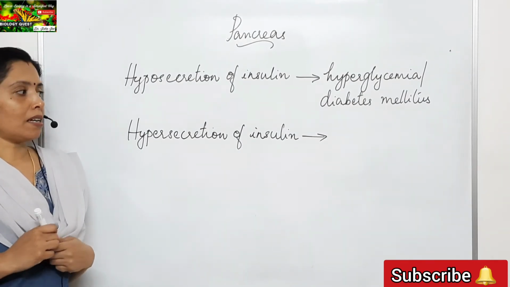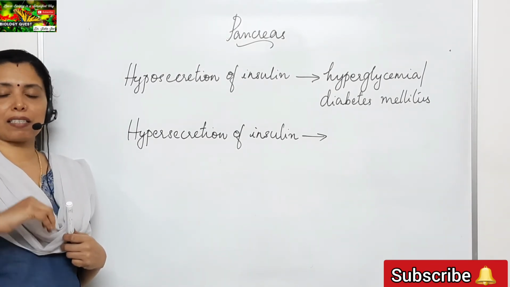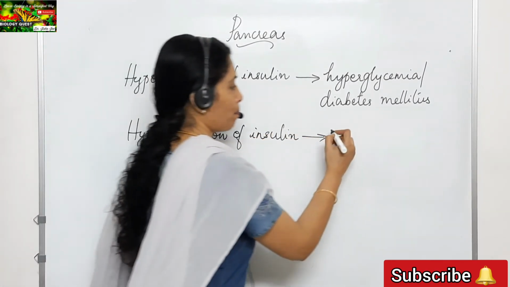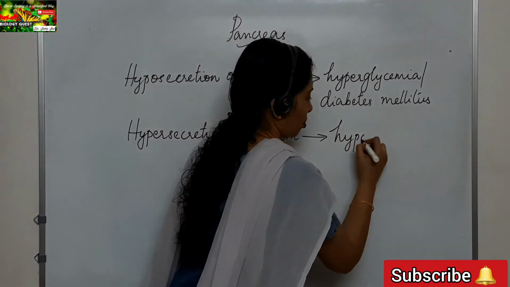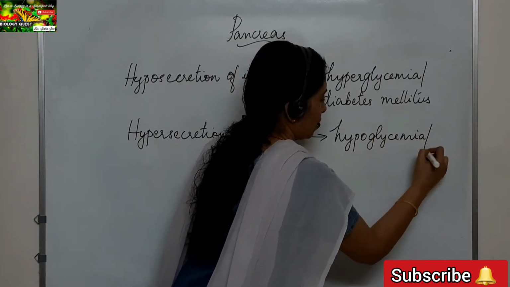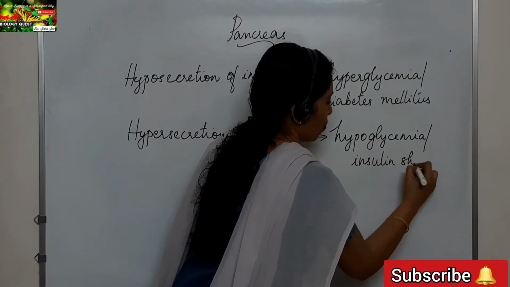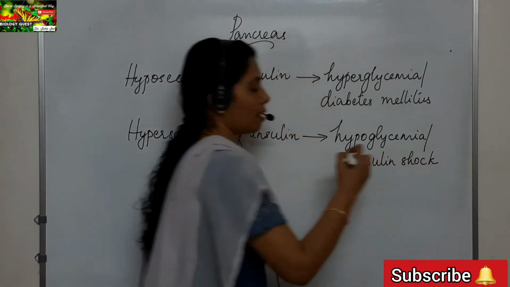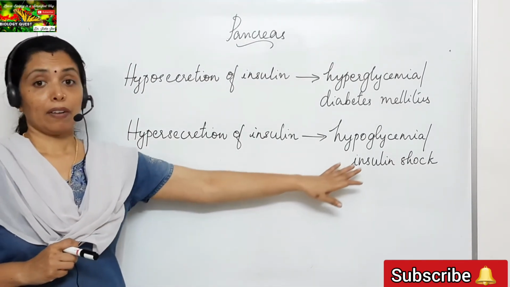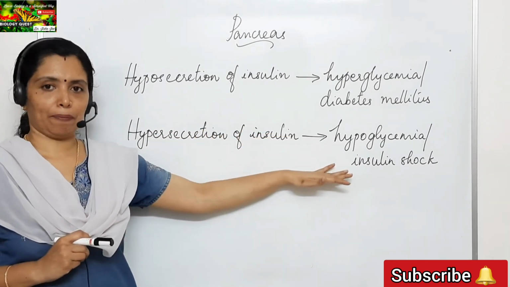This condition, when the glucose level in the blood decreases below the normal level, is called hypoglycemia, or otherwise insulin shock. So hypoglycemia means there is a decrease in the sugar level in the blood. This is due to hypersecretion of insulin.